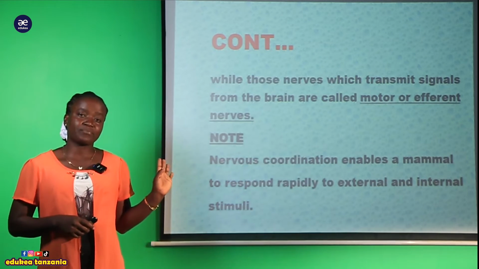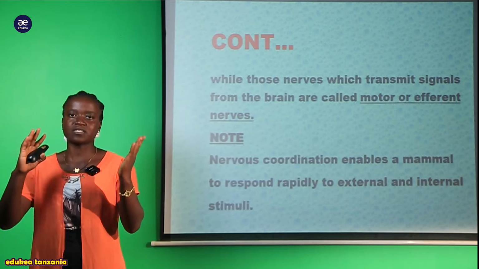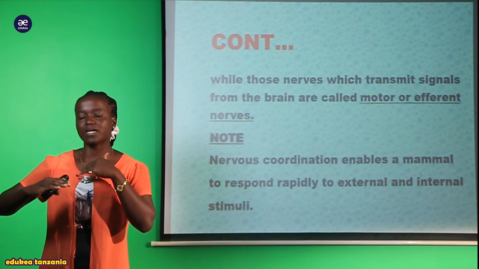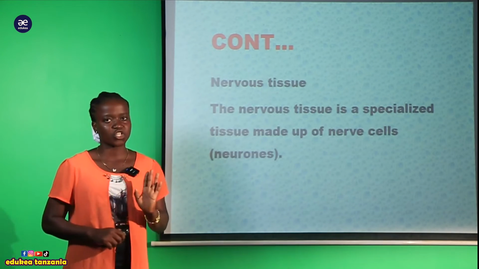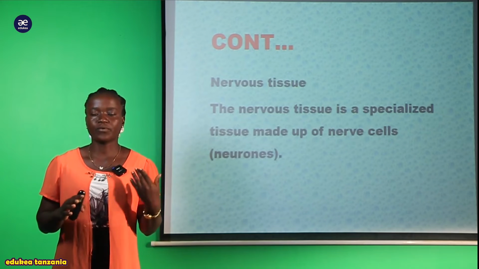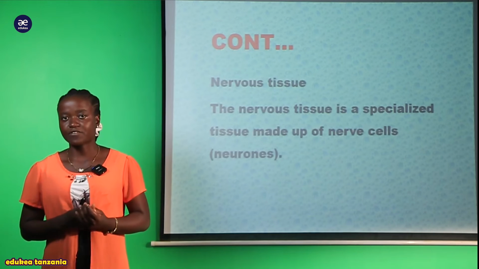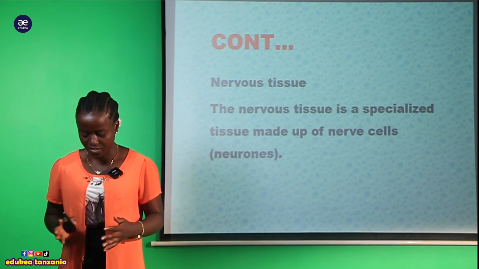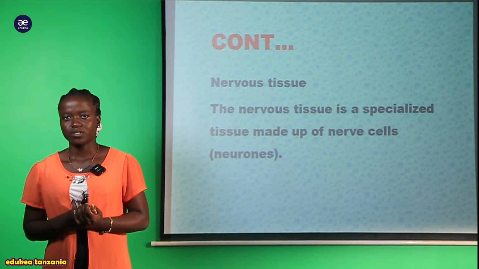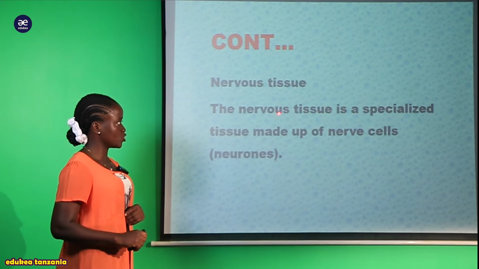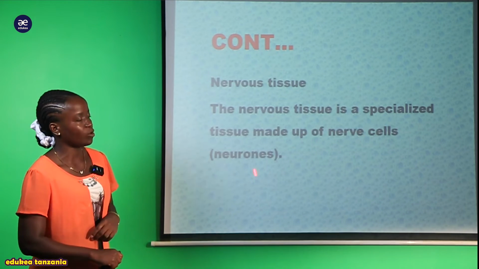But my student, that is a brief introduction. But also we have to know something that will help us to build up our understanding when we are discussing coordination. And that is the nervous tissue. We have to know before we finish discussing the introduction of this nervous coordination, that is the nervous tissue. So we have to know what is nervous tissue and how is this used in the coordination. So here we are saying that the nervous tissue is a specialized tissue made up of the nerve cell or the neuron.